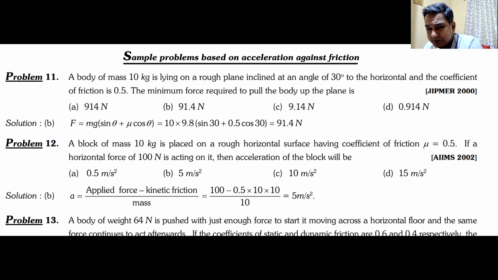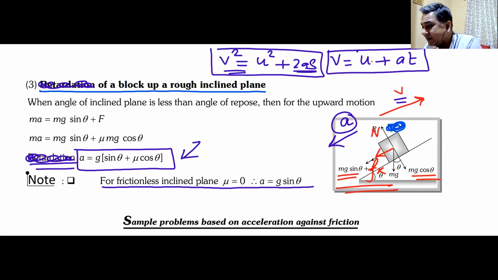The minimum force, you can see in the previous case, this is the question of the previous case. The net force in the downward direction is mg sine theta plus fk. I want to keep it moving upwards. So how much minimum force should I apply? Whatever force is downwards, if I apply the same force upwards, then the body will be in equilibrium.